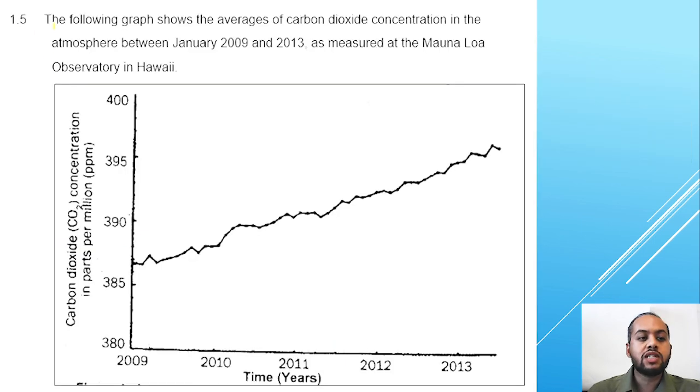Question 1.5 says the following graph shows the averages of carbon dioxide concentration in the atmosphere between January 2009 and 2013 as measured at the Mauna Loa Observatory in Hawaii. So you have your carbon dioxide concentration, you have your time in years, and as you can see, the graph is increasing.